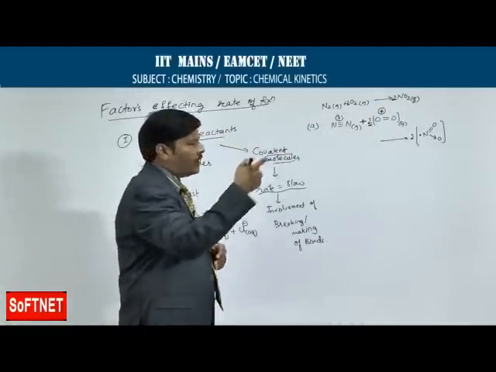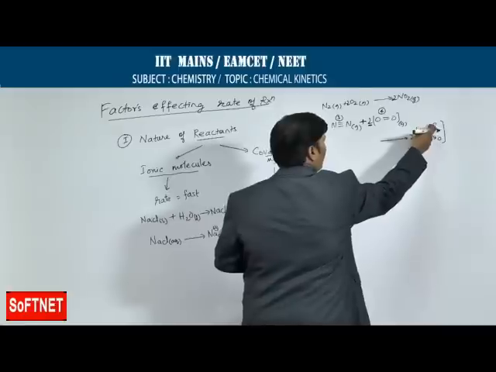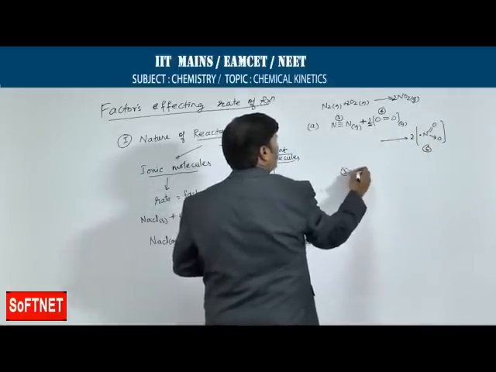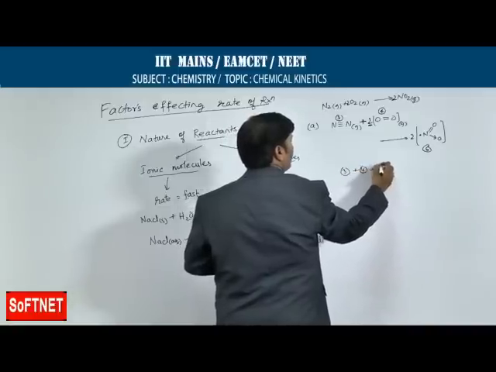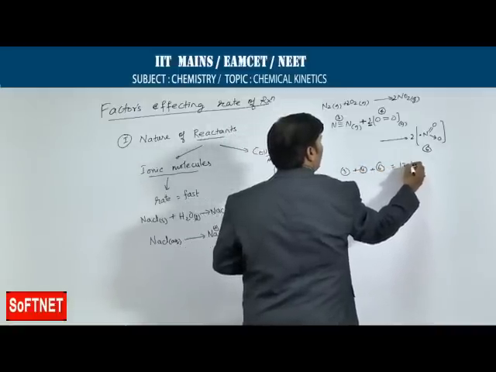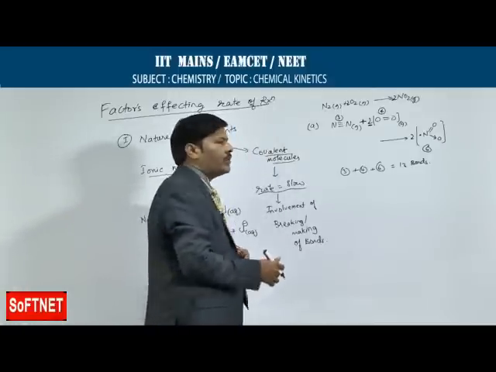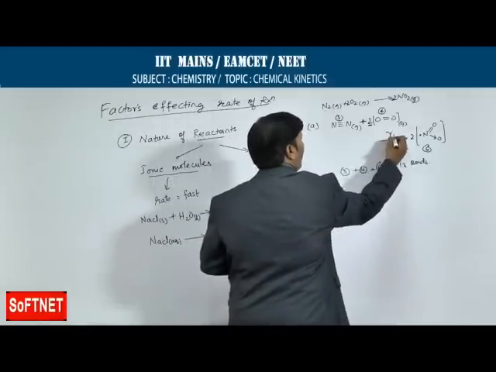And here in the case of nitrogen dioxide, there are 3 bonds, 3 into 2, 6. So, you sum up everything now, 3 plus 4 plus 6, this is 13. So, total 13 bonds are involved. Keep it like this, let the rate of reaction for the first reaction be R1.